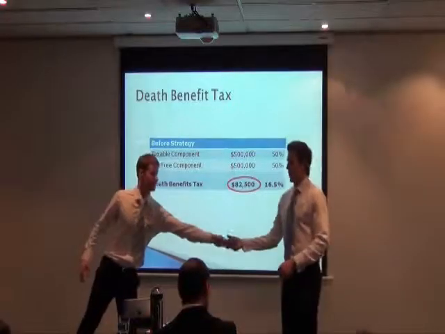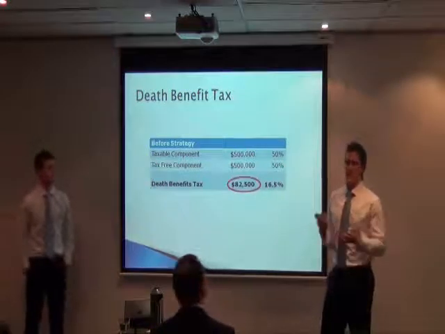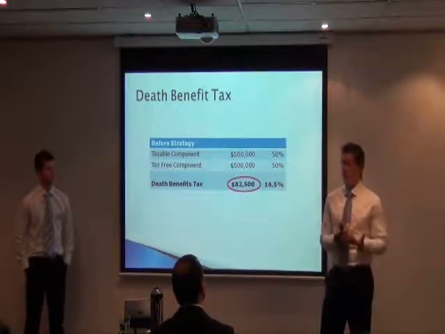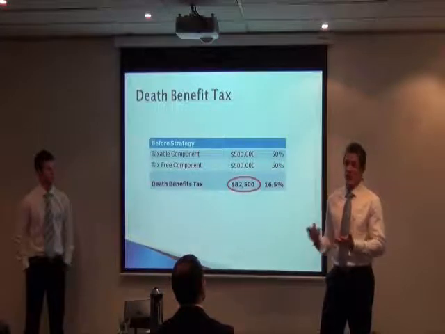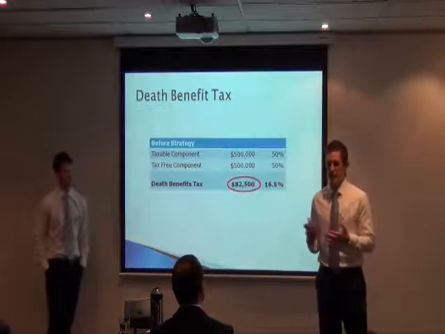So Joe's ultimate goal was to either minimise or completely remove the death benefits tax. The simplest thing for him to do would be to withdraw it all out of superannuation. If he was over 60 and retired, he could actually draw that all out tax-free. So that's one option, where he could just pull it all out and invest it in his own name.